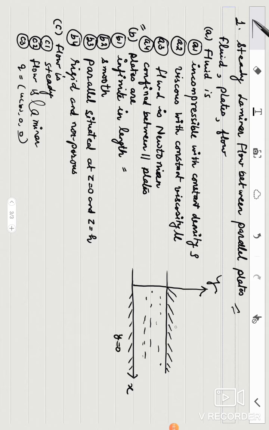This plate is situated at y is equal to 0 and this at y is equal to h. Rho is the density of the fluid, mu is the viscosity of the fluid. Now one more assumption is taken in the flow, that flow is free from gravity force or any other body force. This is again an assumption. Whenever we consider the parallel flow, we usually take this assumption that it is free from gravity force.